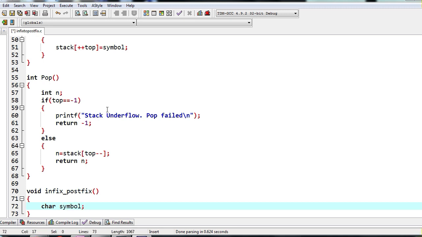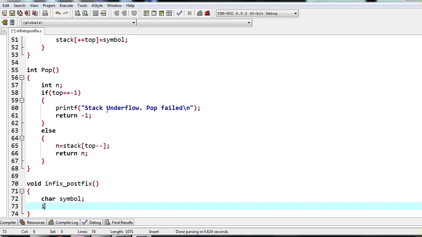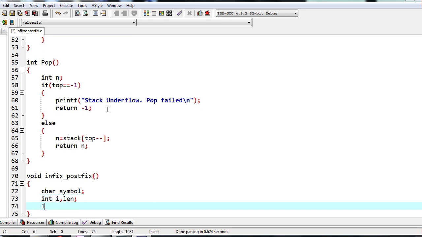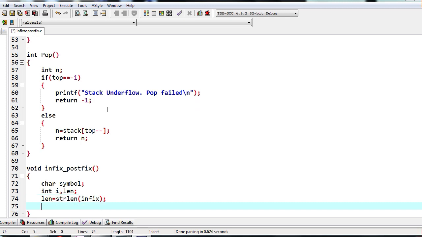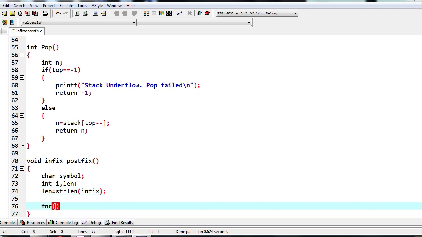So I will have one variable called symbol. In this I am going to extract one by one the characters and I am going to store it here. And I will require one variable I to use it in the loop, and one variable n also I will require to find out what is the length of the string. Okay, so I will use len, right? Now len is equal to string length infix. So I am finding length of the string infix.